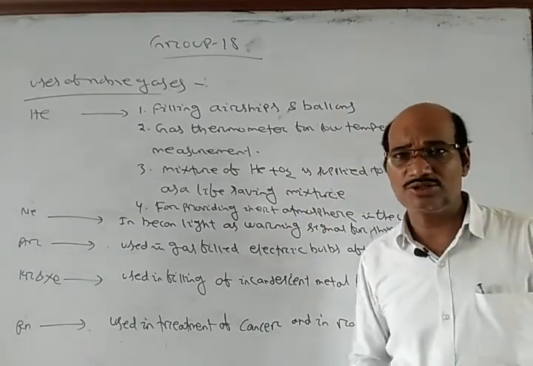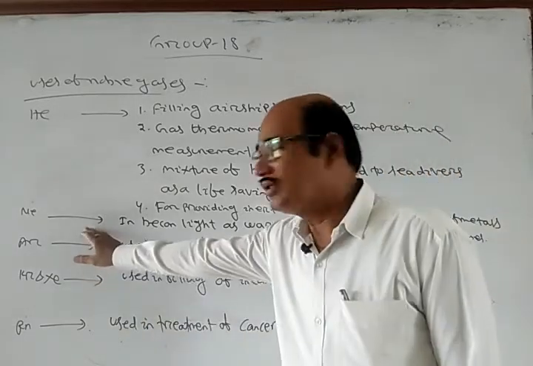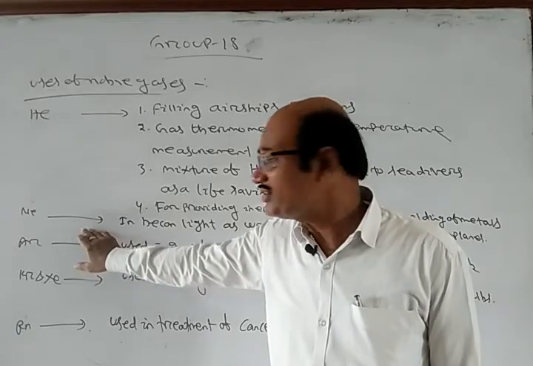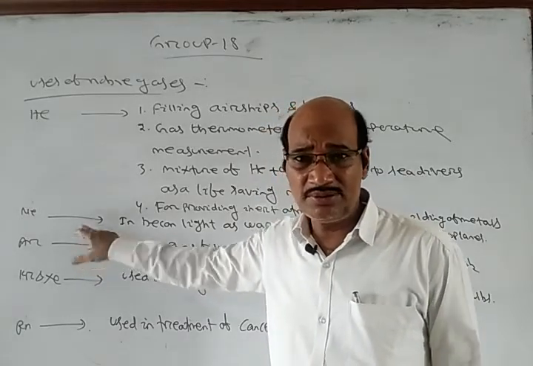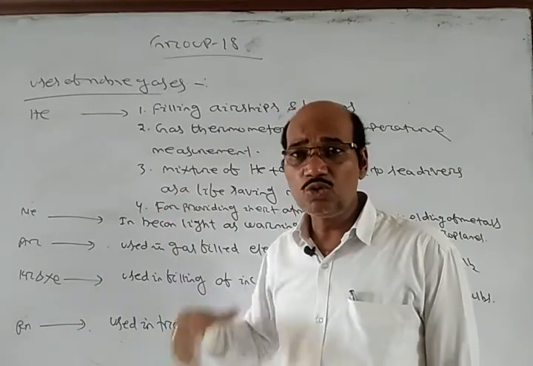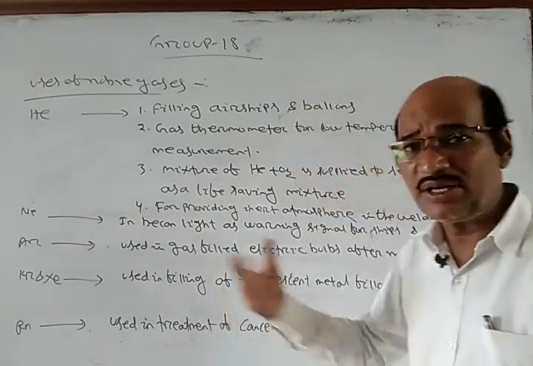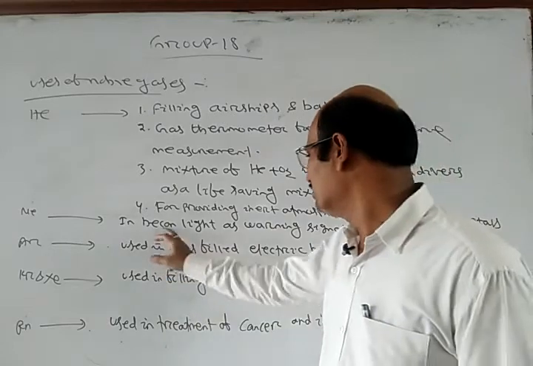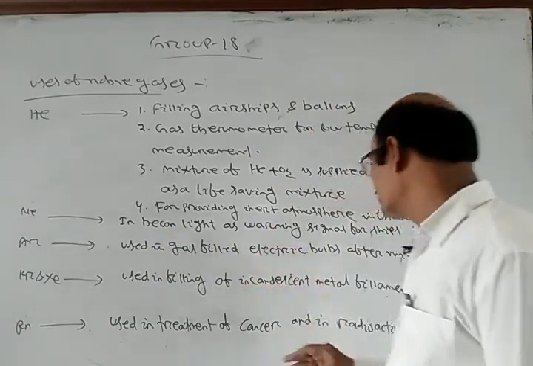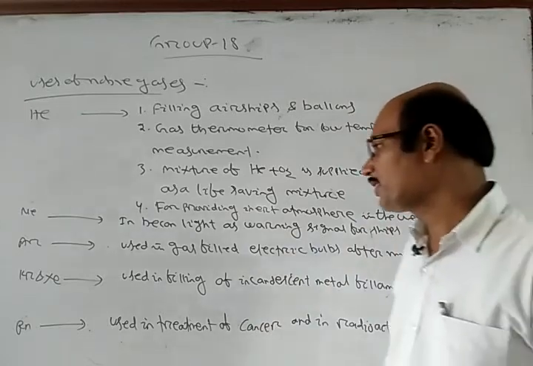Now neon, basically we use it in beacon lights because when neon is used with electrical devices, it has the capacity to glow, giving different colors. That can be used as a warning signal by aeroplanes or ships.